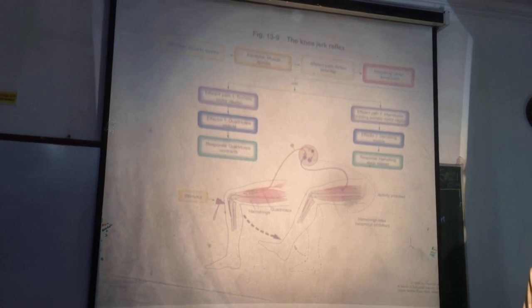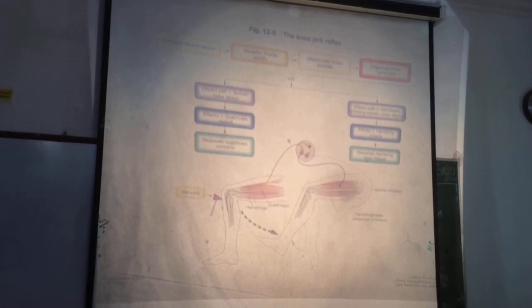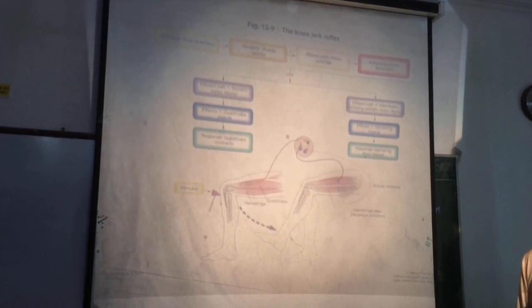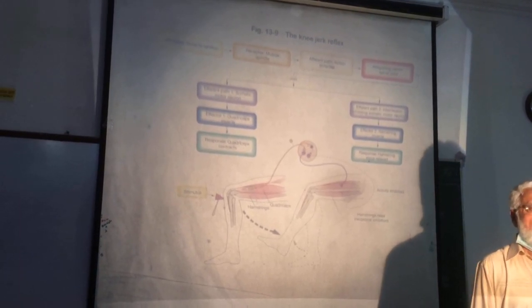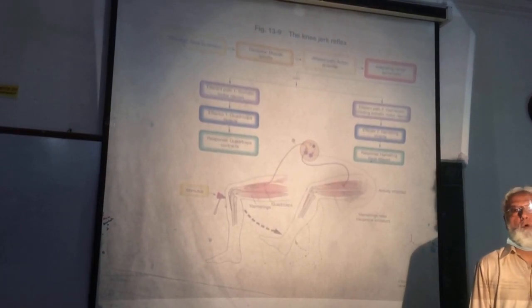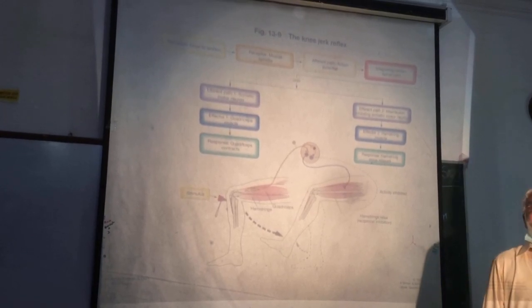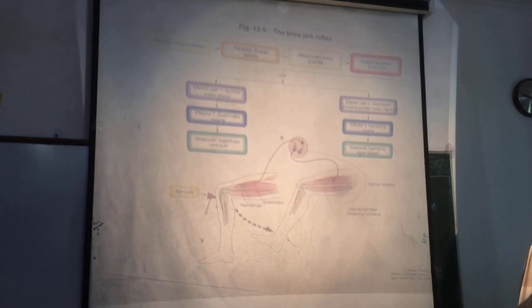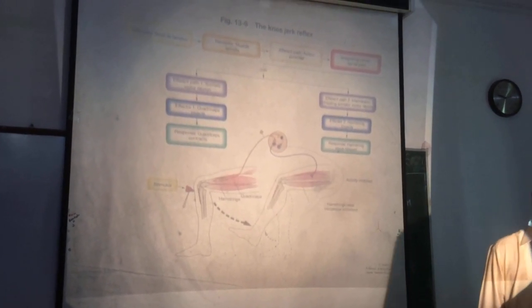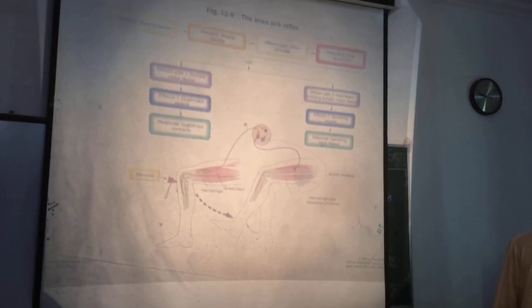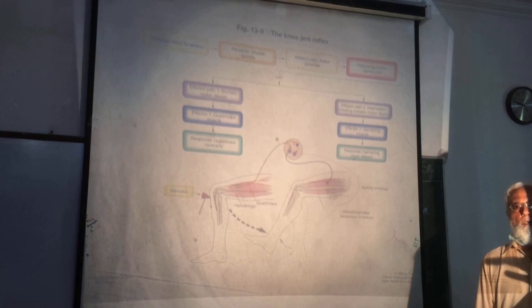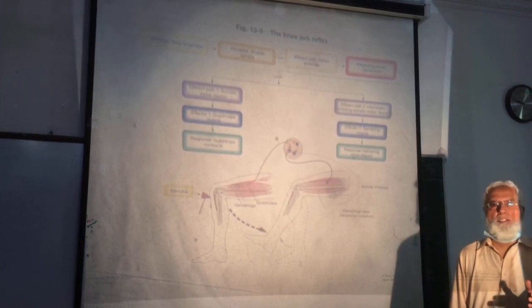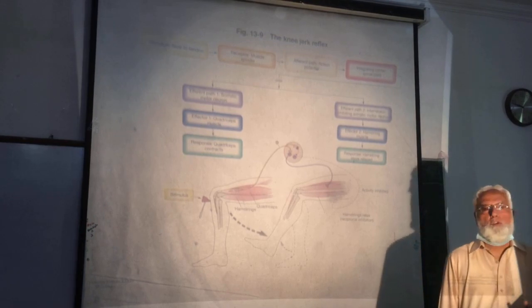So this was about the clinical application or significance of the tendon jerks. I told you that muscle spindles are involved in the mechanism of muscle tone. What is muscle tone? Muscle tone is the continuous state of partial muscle contraction in muscles at rest.